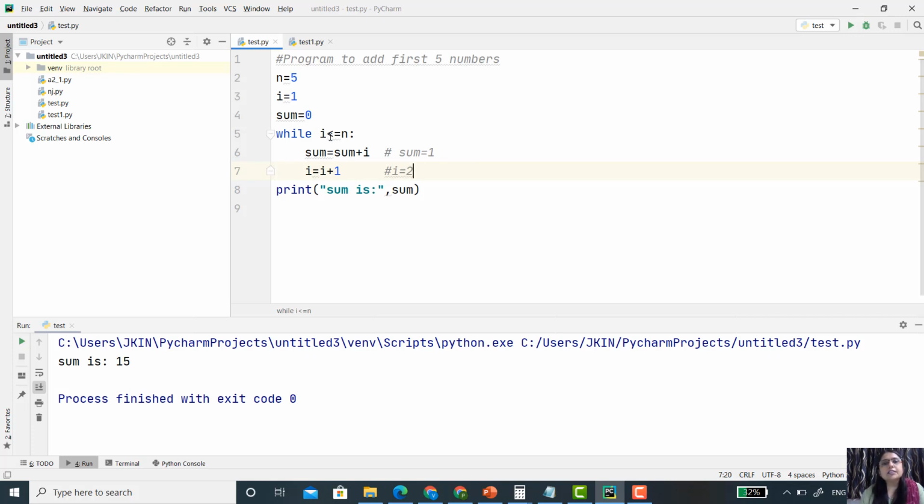Now again this condition is checked: 2 is less than or equal to n. Yes, that is true. So it adds sum plus i, now 2 plus 1, that is 3, and the value of i becomes 3.